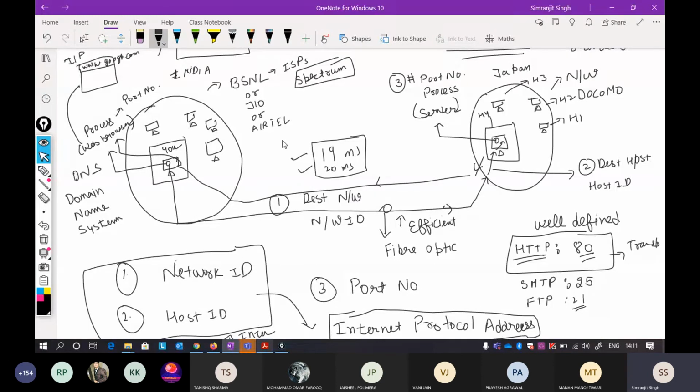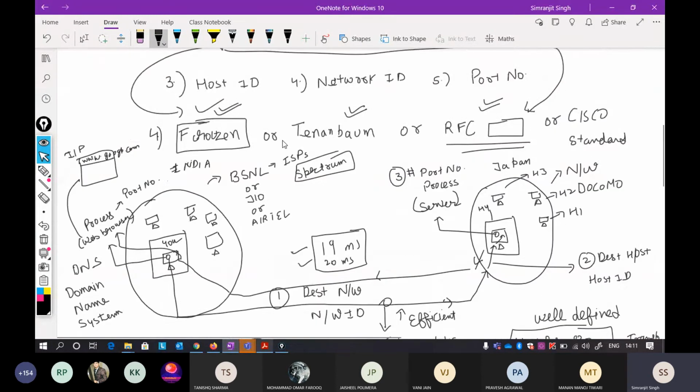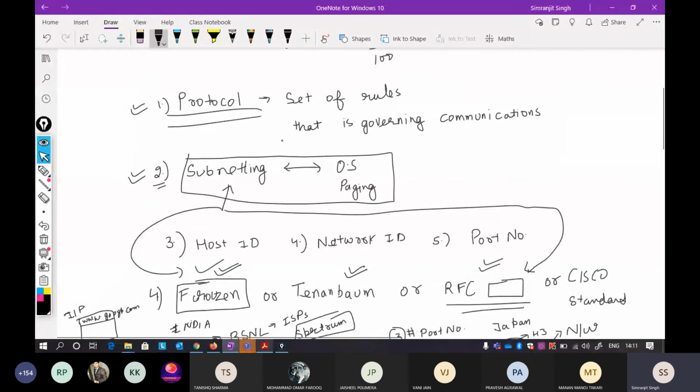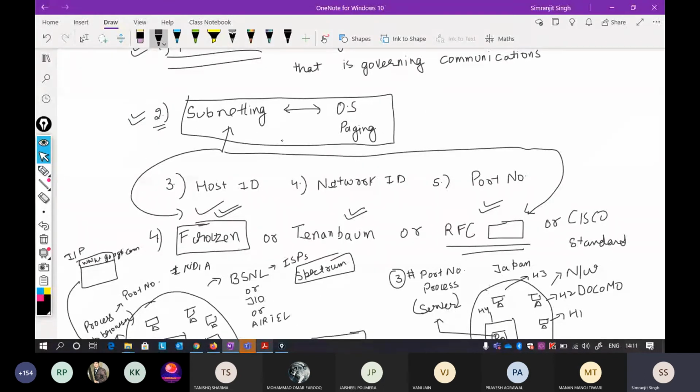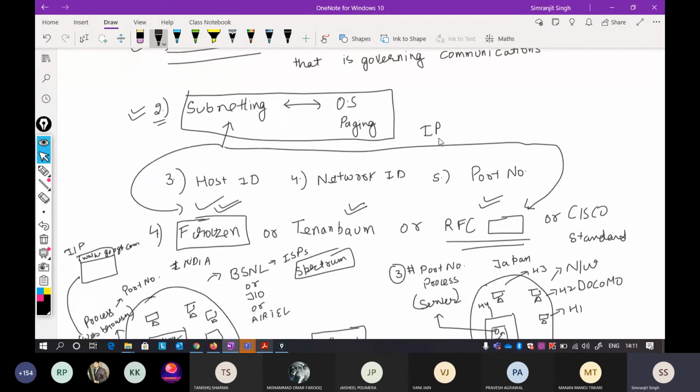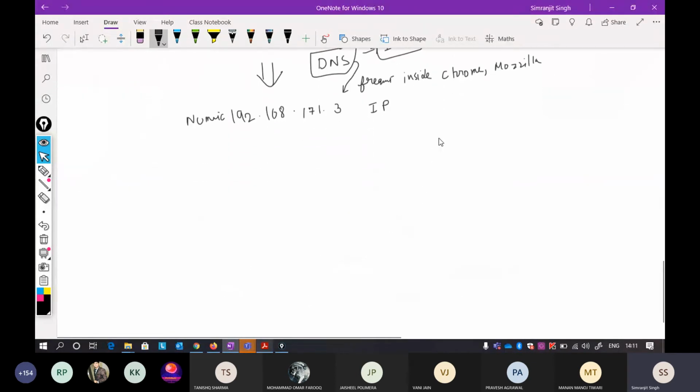So keep in mind that these particular things that I've already told you: protocol, host ID, network ID, port number, internet protocol address, IP. Okay, so IP is also divided into two parts, that is your IPv4 and IPv6. This is version 6 and this is version 4. Currently we are following this.